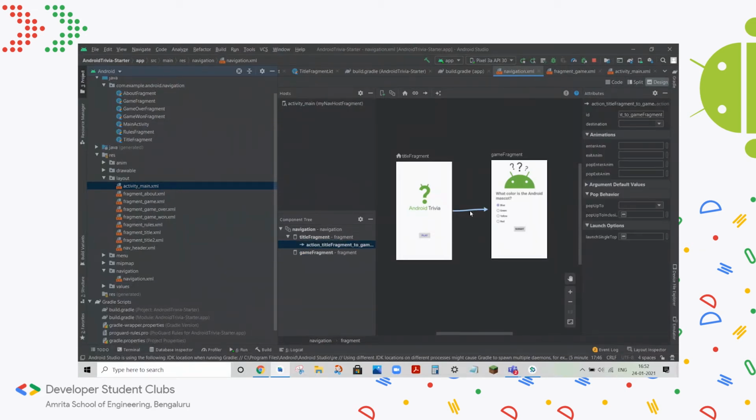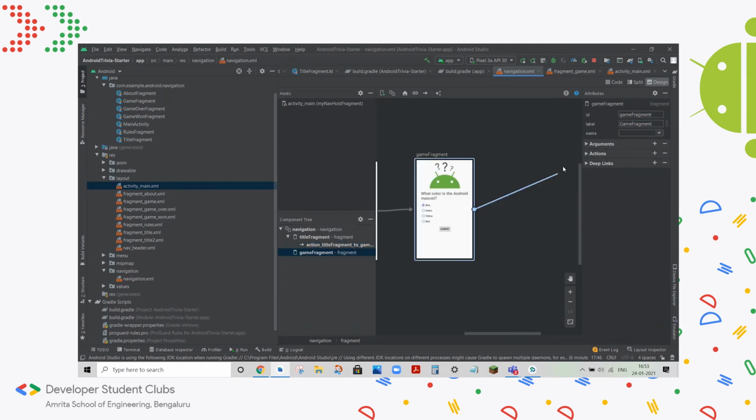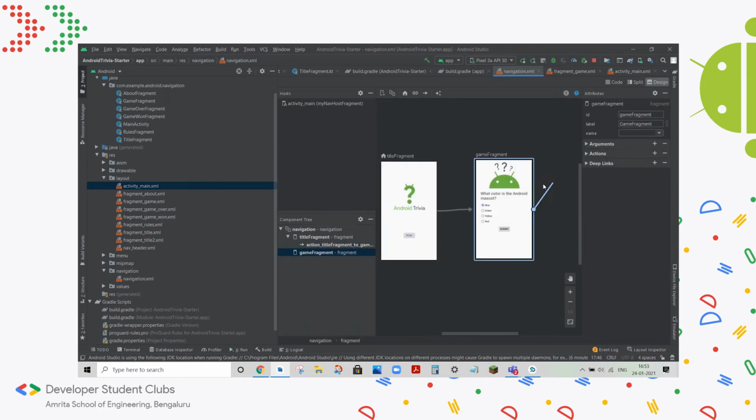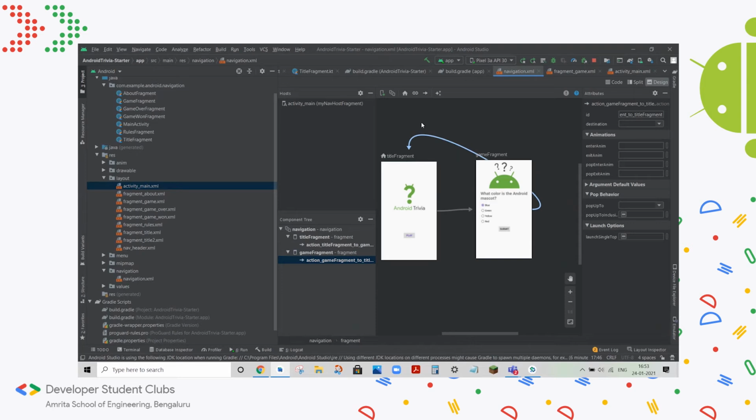And these arrows are what's known as fragment actions. So you can see that this particular action has the name title fragment to game fragment. So that's how it's titled appropriately. I can even drag an arrow back to the title fragment, and it will say game fragment to title fragment. I'll delete this for now.